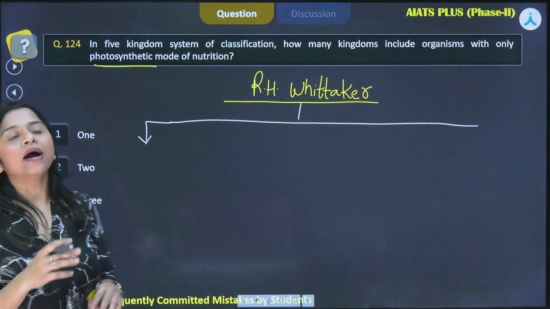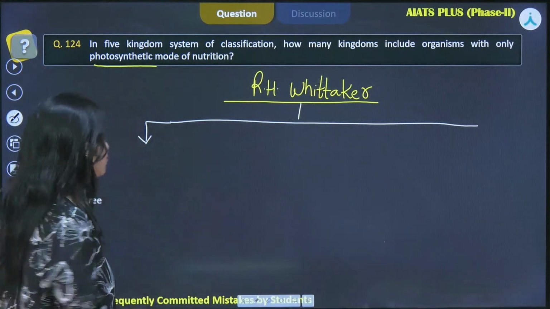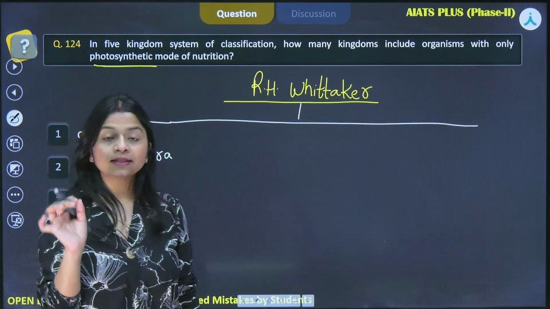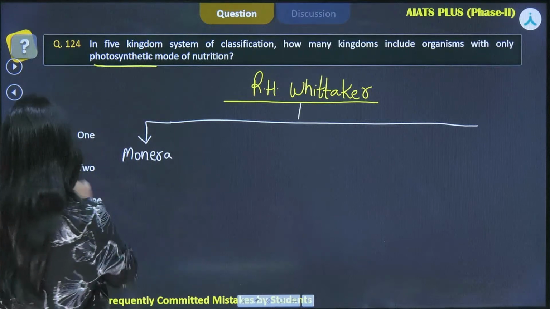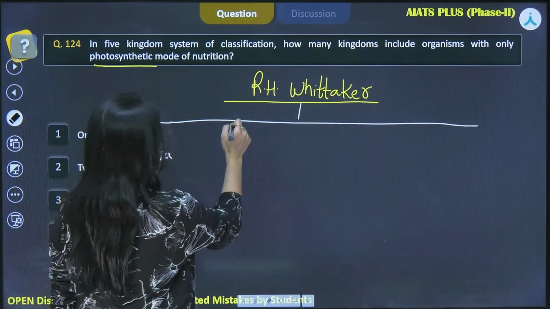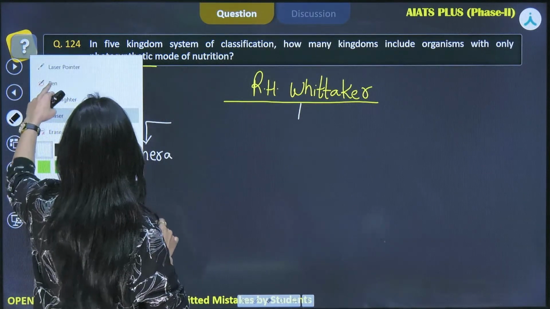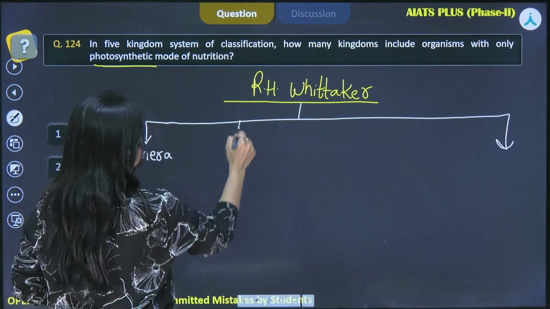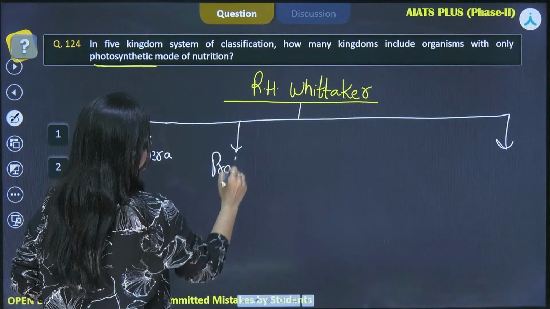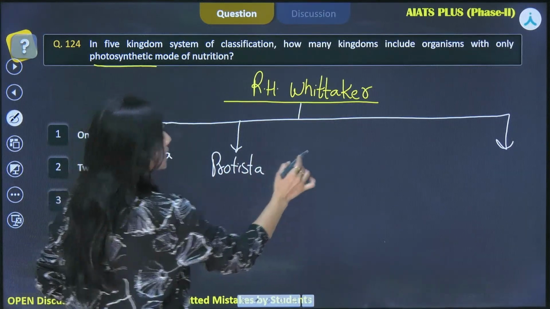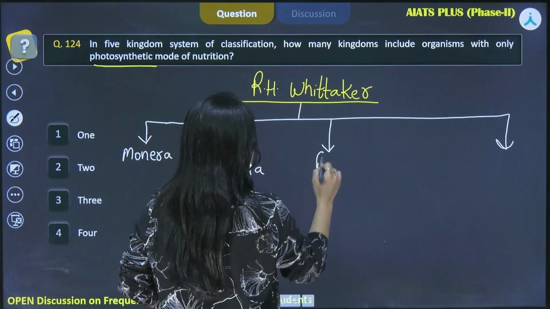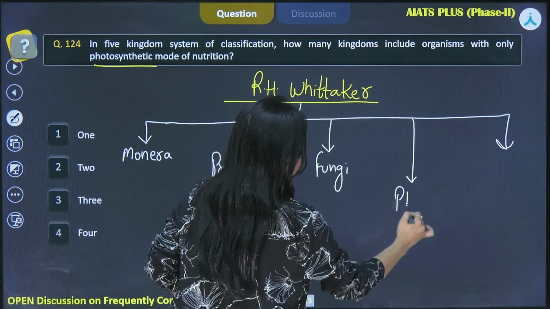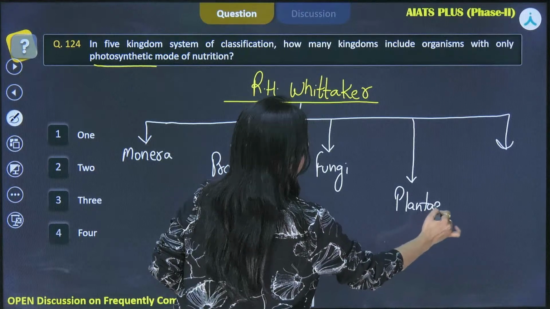So R.H. Whittaker classified the organisms into 5 kingdoms. The first one is Monera. I will only be discussing the type of nutrition in these particular kingdoms. Second one that we have is Protista. Third kingdom, tell me in the comment box everybody, is the fungi. The fourth kingdom that we have is kingdom Plantae, and the fifth kingdom that we have is Animalia.